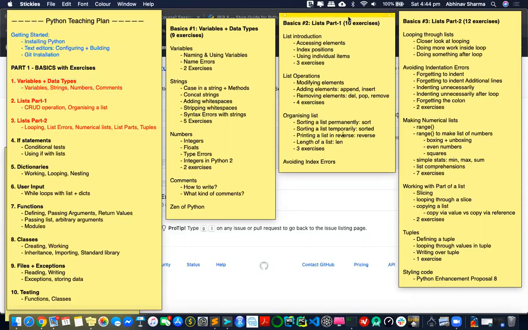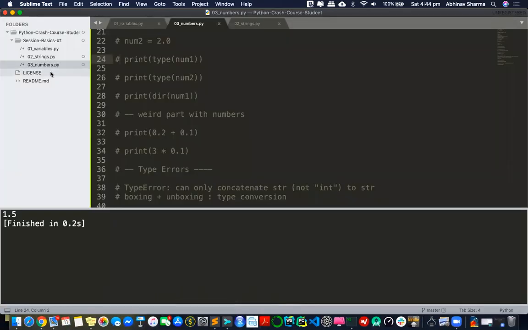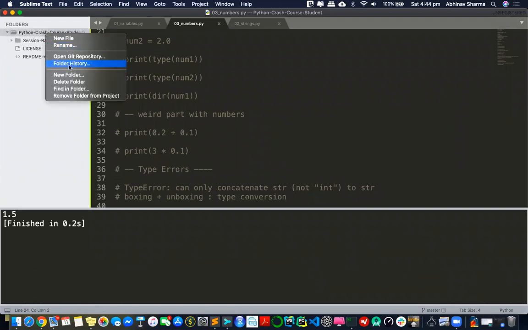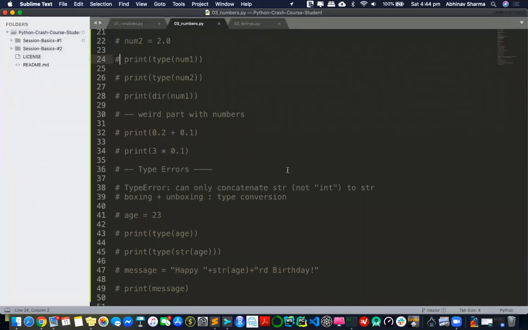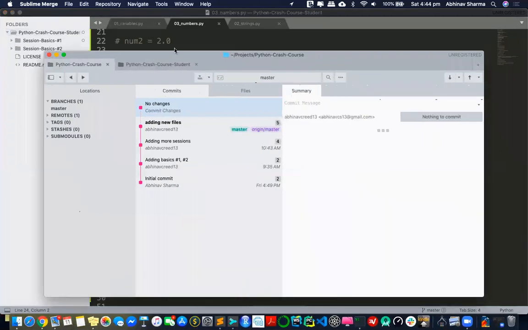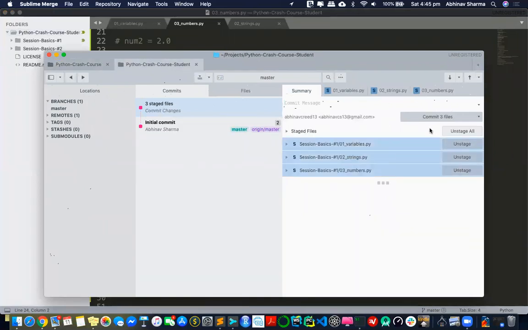So now the next thing that I'll show you, we can work on this introduction only. Maybe the first part you wanted to do the exercises. So let's create a new folder now. I'm going to do basics 2 now. Okay, so basics 1 is done. So I'll create a new folder, session basics 2. And let me just commit this once, so that I also show you how. Don't worry about this committing thing that I'm doing right now.